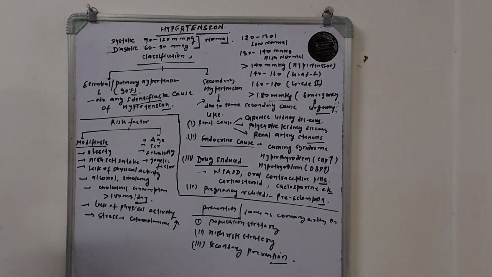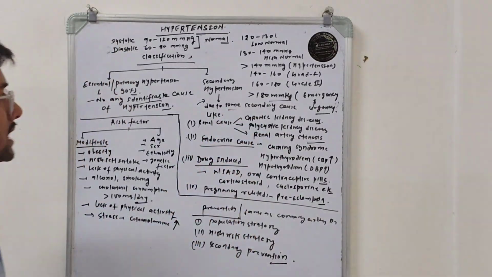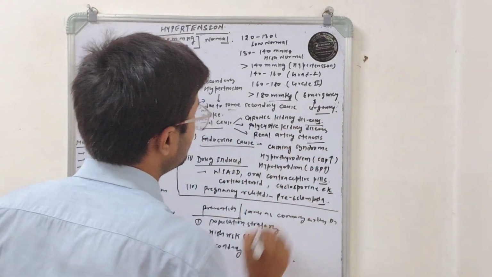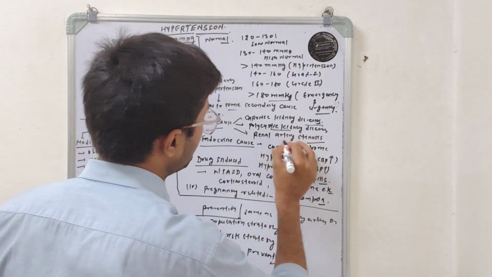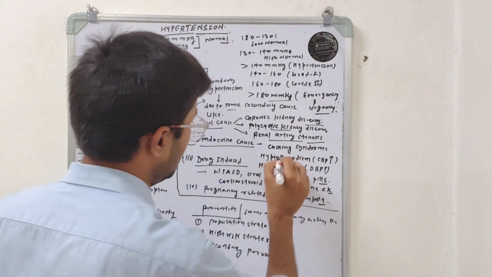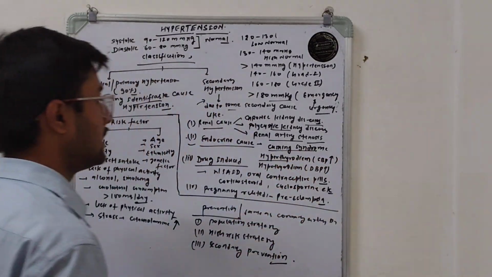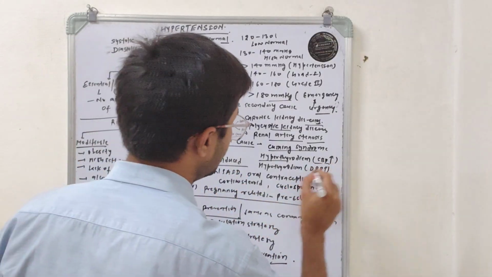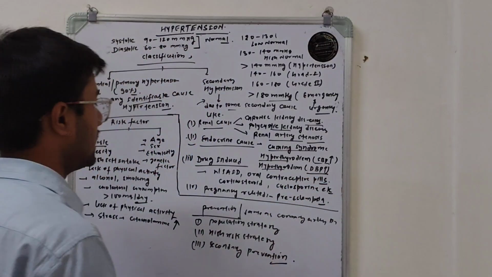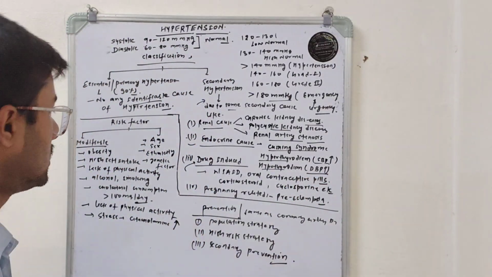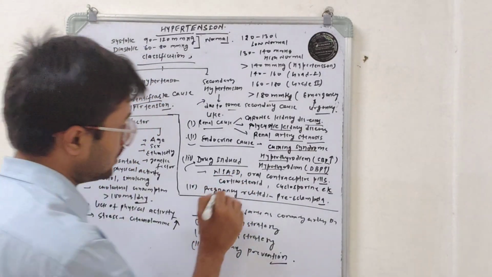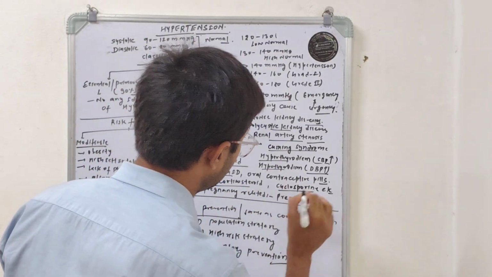So what are the secondary causes? The most common cause behind secondary hypertension is renal: it may include chronic kidney disease, polycystic kidney disease, and renal artery disease. It may be due to endocrine disorders like Cushing syndrome, hyperthyroidism, which increases the systolic blood pressure, and hypothyroidism, which increases the diastolic blood pressure. Hypertension can also be caused by the use of NSAIDs, oral contraceptive pills, corticosteroids, and cyclosporine.